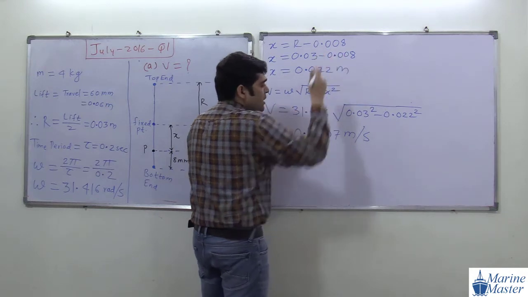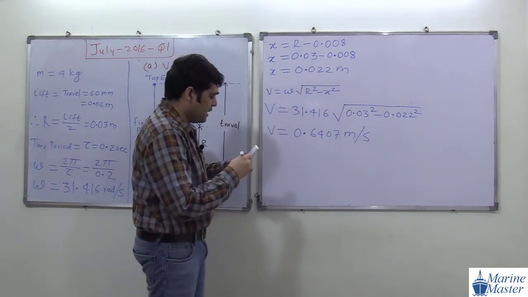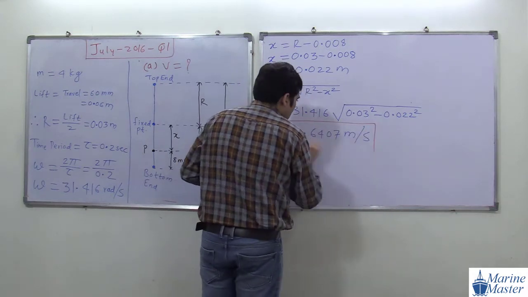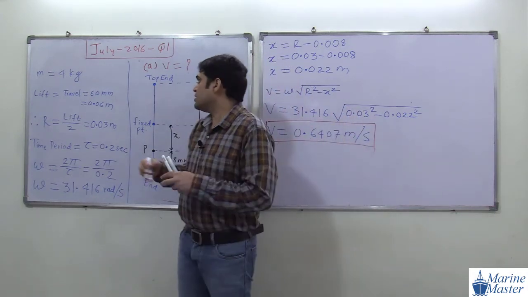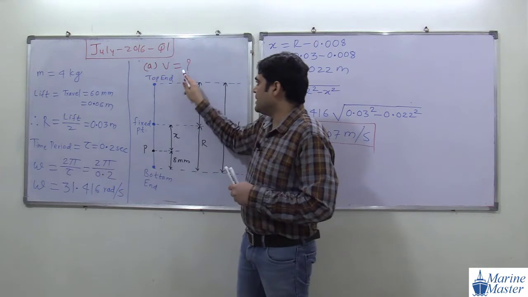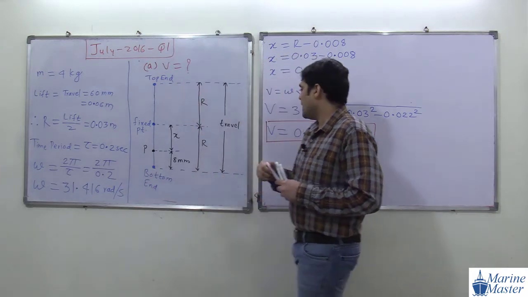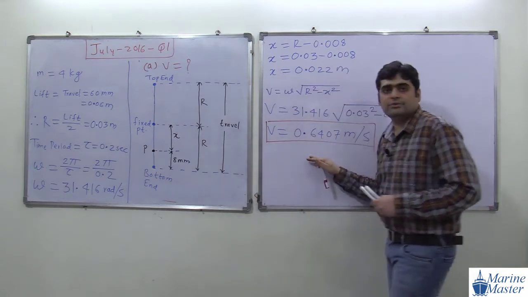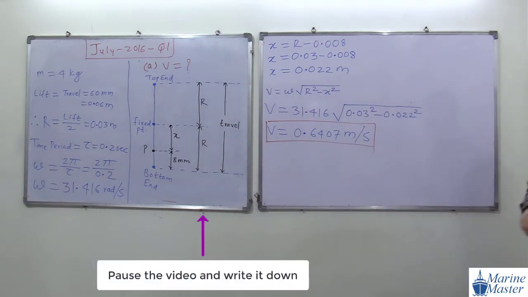Everyone try to see the scenario here. In this way we got the value of velocity. So now how are we going to write it down? First of all these things, then A part target, then this drawing, and then this one. Please everyone complete all these things.